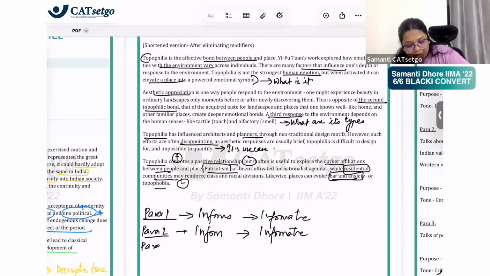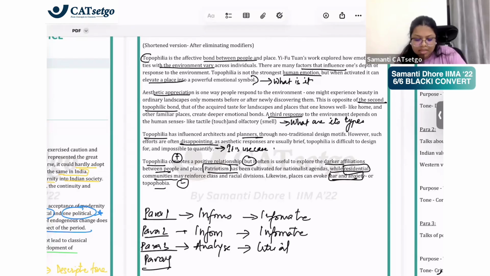Para 3 tells us what is its use case. Use case comes under analysis, when you analyze what its use case is. And we will say it was critical tone, no? Because whatever the use case was, they're saying that it was negative. Right? So critical. Disappointing it was.